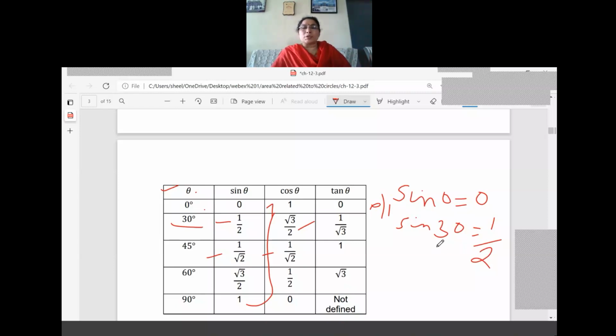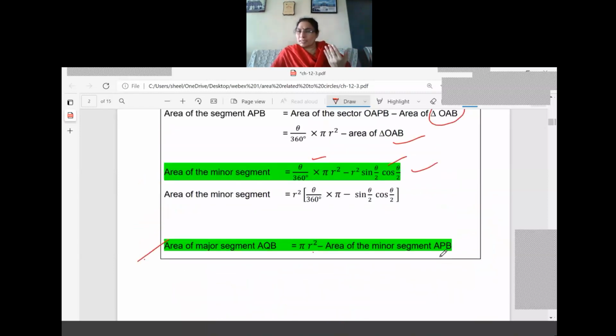Now what is the formula? Today we have learned the area of the minor segment equals theta by 360 into pi r square minus r square sine theta by 2 cos theta by 2. Listen, all of you. If you are able to remember this part, then it is well and good. In the next line, you must write r square as common: r square into theta by 360 into pi minus sine theta by 2 into cos theta by 2.